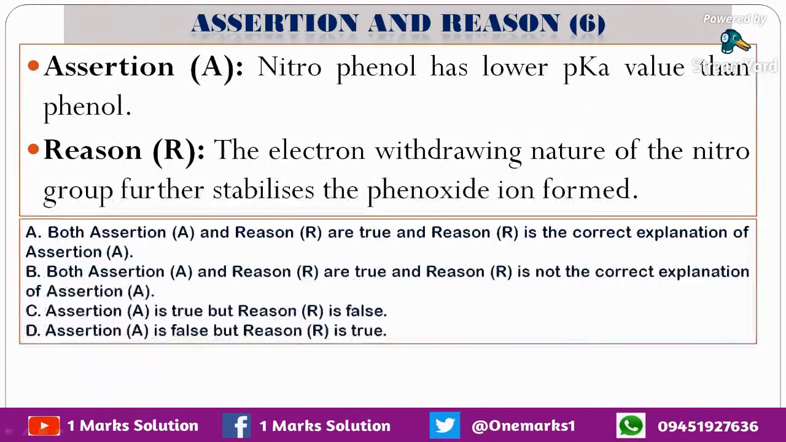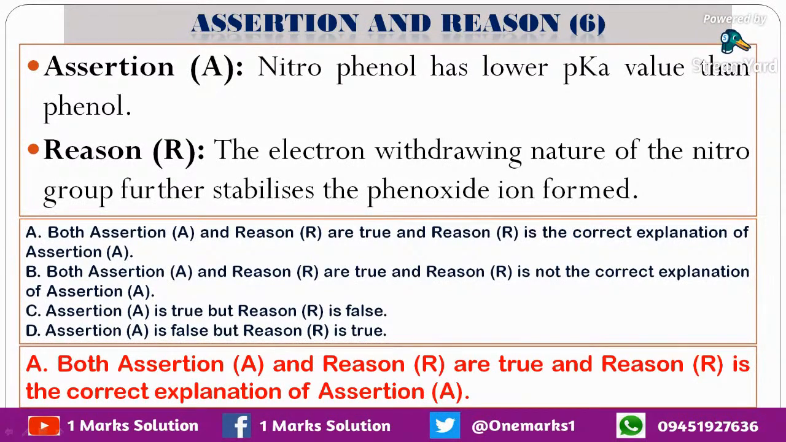Next statement that we have is nitrophenol has lower pKa value than phenol. Now pKa is nothing but the minus logarithm of the acid dissociation constant. So here nitrophenol is low because of nitro group present. Oxygen hai, phenol mein O hai, which is highly electronegative. So acidity in phenol is higher in comparison to nitrophenol. The electron withdrawing nature of nitro group further stabilizes the phenoxide form. That is also correct. So assertion is also true, reason is also true, and they are very well explaining each other as well.